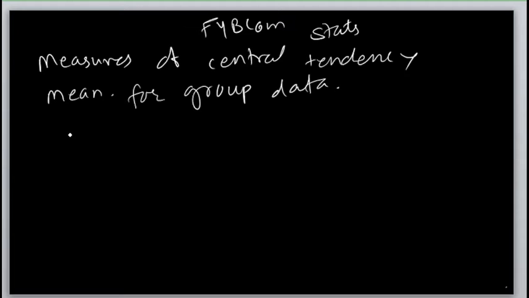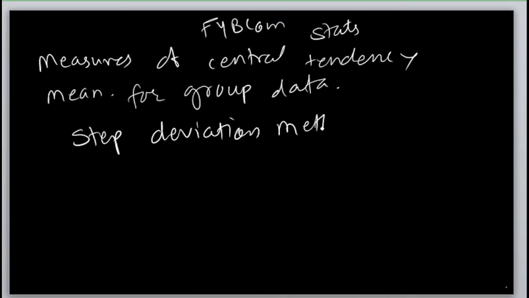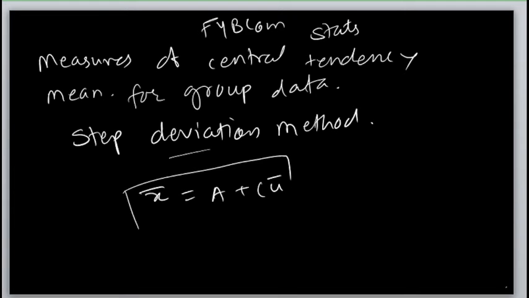But today we are going to discuss the step deviation method in detail. Is it clear? In this step deviation method, you have to assume a mean, and with the help of the assumed mean, one can find x bar is equal to a plus c u bar.